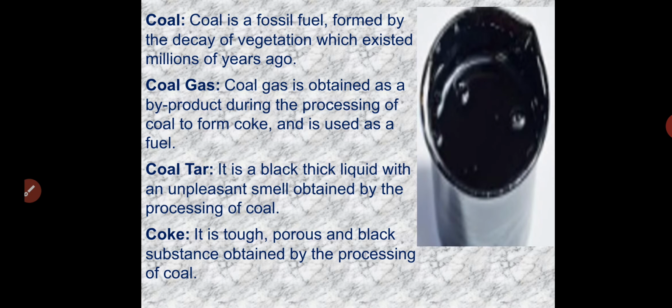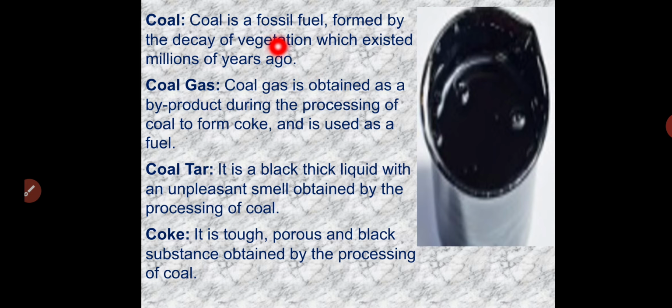So let us study some terms. When we heat coal tar, we will get some products, right? If we get coal gas, coke, and other substances, what are those? Let us study. So first of all, coal. Coal is a fossil fuel formed by the decay of vegetation which existed millions of years ago.